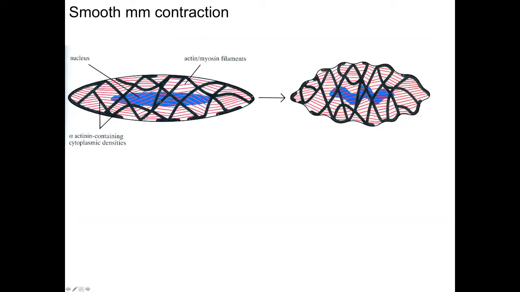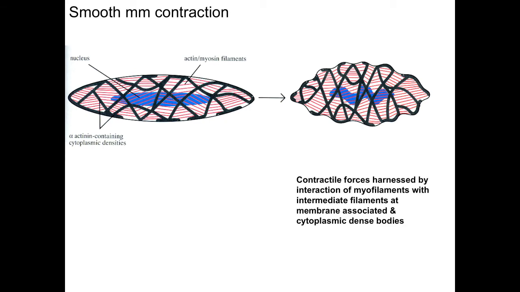This is the example diagrammatically of the smooth muscle cell contracting, and as it contracts, because you may not be getting all of the cell contracting at the same time, you'll see this squiggly shape to the nucleus. These cytoplasmic densities contain alpha-actinin, and here the red lines would be the actin and myosin filaments. So the contractile forces are harnessed by interaction of myofilaments with intermediate filaments at the membrane-associated and cytoplasmic dense bodies.